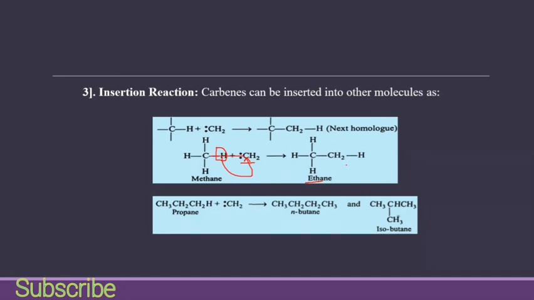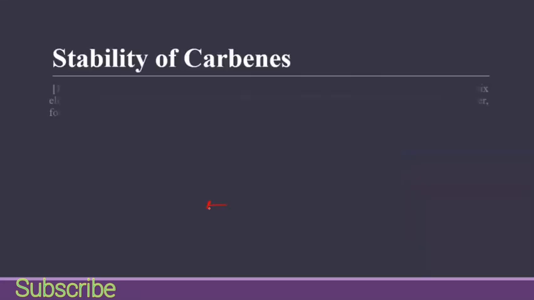It is CH3. And propane can be easily converted into n-butane and isobutane. This hydrogen will be attached with this carbon, then we have CH3, and then this carbon will attach with this carbon. Then we have CH3, CH2, CH2, CH3, and butane.